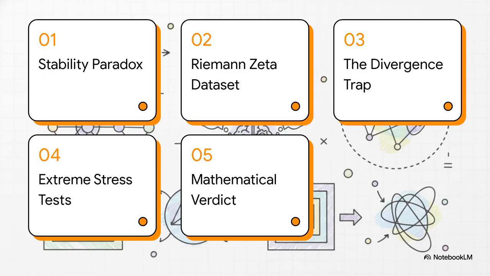All right, let's look at our roadmap for this breakdown. First, the numerical stability paradox. Second, the Riemann zeta dataset. Third, the divergence trap. Fourth, our 5 extreme stress tests. And finally, the mathematical verdict.